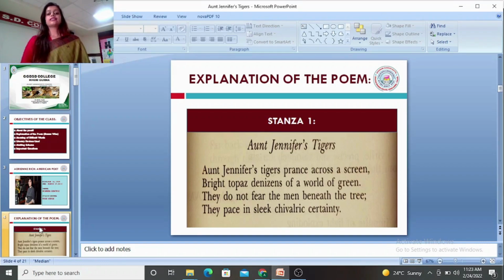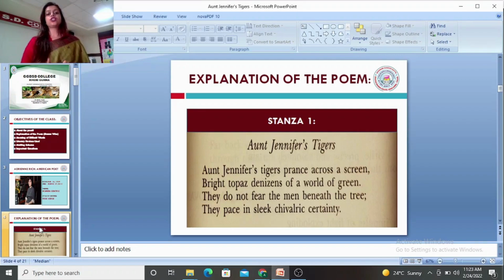They pace in sleek, chivalric certainty. And she says that they are prancing. Prancing means joyfully jumping. So they are not just striding forward, they are happily striding forward. And they pace, they are swift, they are agile in their chivalric certainty, that they are sure, they are certain about their existence.